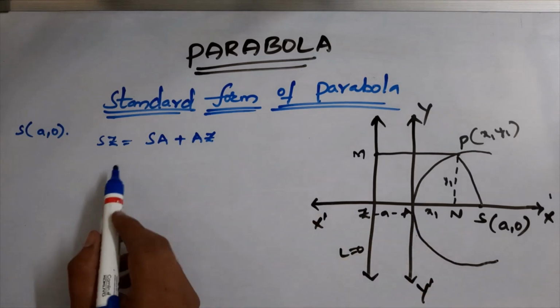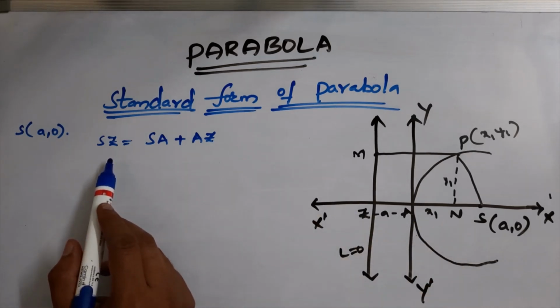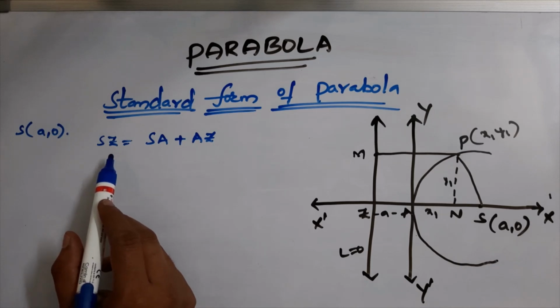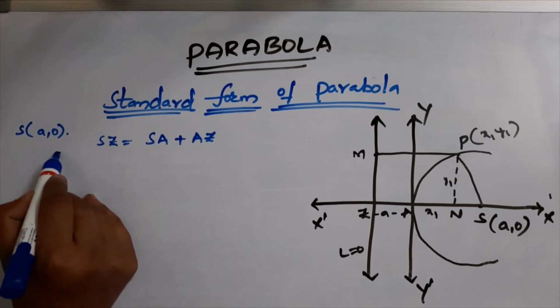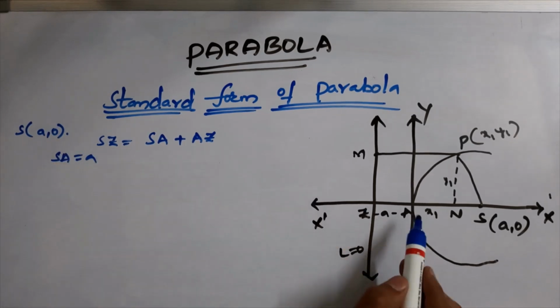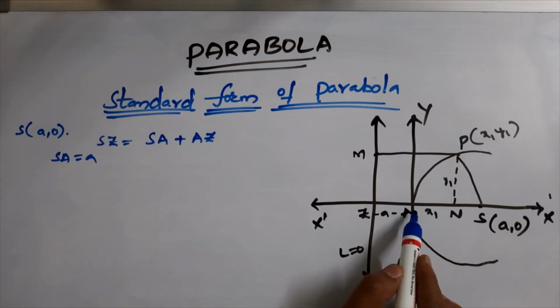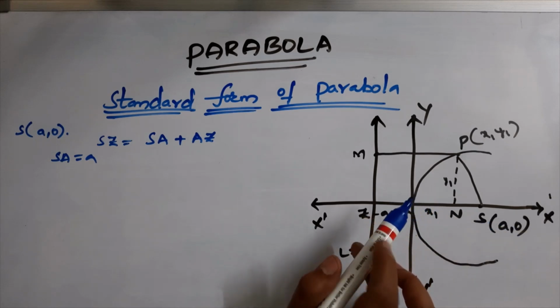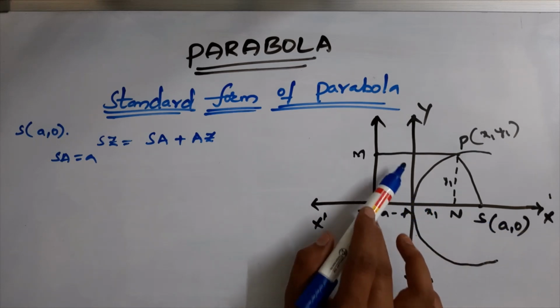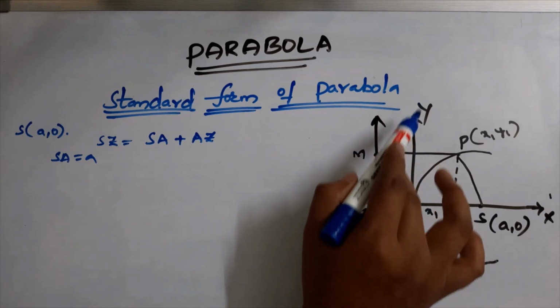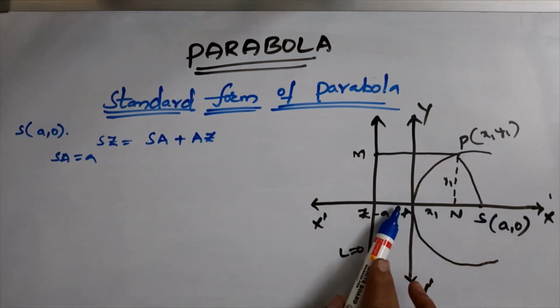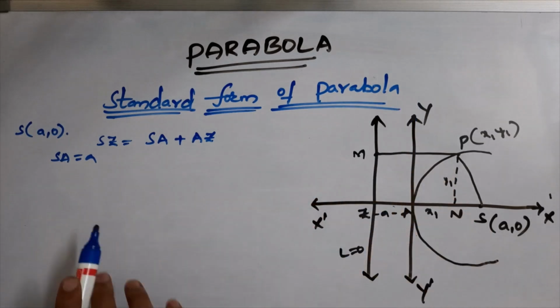Then simply write SA equals a, because A is a point on the parabola. Take the axis of the parabola as the x-axis and the perpendicular to AS at A as the y-axis.